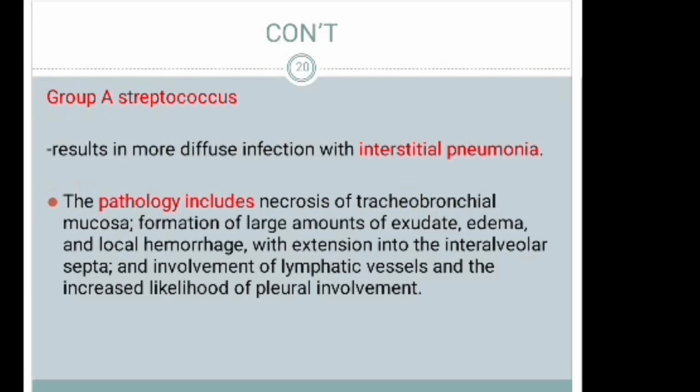It results in more diffuse infection with interstitial pneumonia. The pathology includes necrosis of the tracheobronchial mucosa, formation of large amounts of exudates, edema, and local hemorrhages. This is the most severe, with local hemorrhages extending into the interalveolar septa, involvement of the lymphatic vessels, and increased likelihood of pleural involvement.